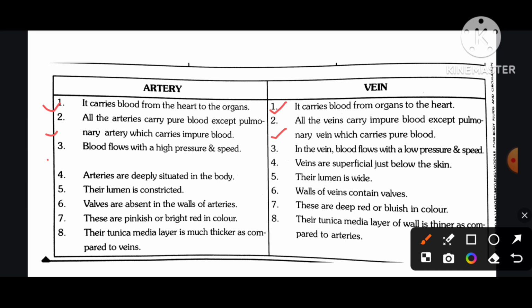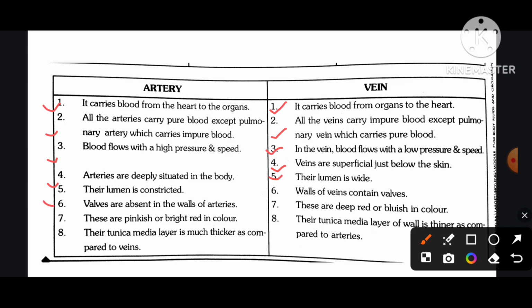Number third: in arteries, blood flows with a higher pressure and speed. In veins, blood flows with a low pressure and speed. Number four: arteries are deeply situated in the body. Veins are superficial, just below the skin. Number five: artery, their lumen is constricted. Vein, their lumen is wide.